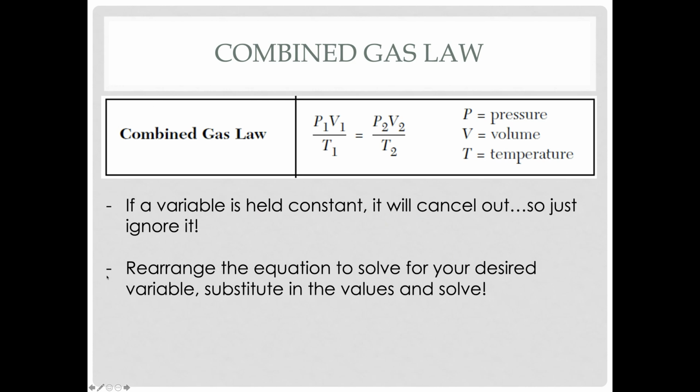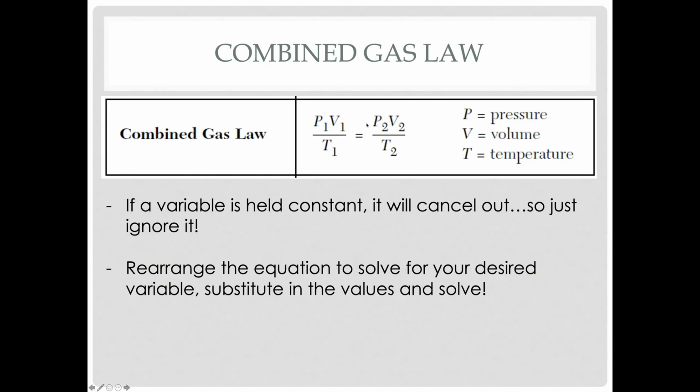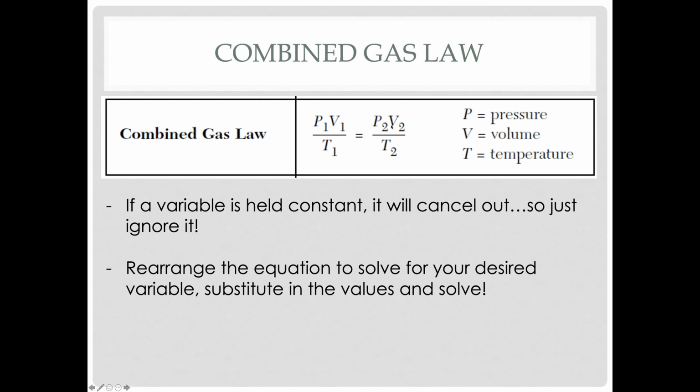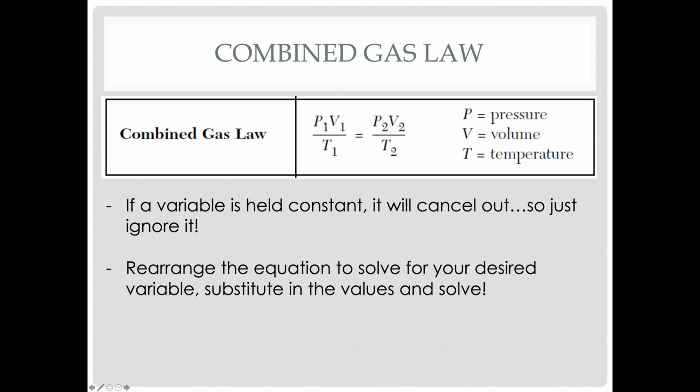And you can find this on New York State Reference Table T. You'll take a look at Boyle's law, P1V1 equals P2V2. Well, there it is. Charles' law, V1 over T1 equals V2 over T2. Well, there that is. We have Gay-Lussac's law, P1 over T1 equals P2 over T2, and there it is here. So all three gas laws combine together to form one easy-to-use formula.